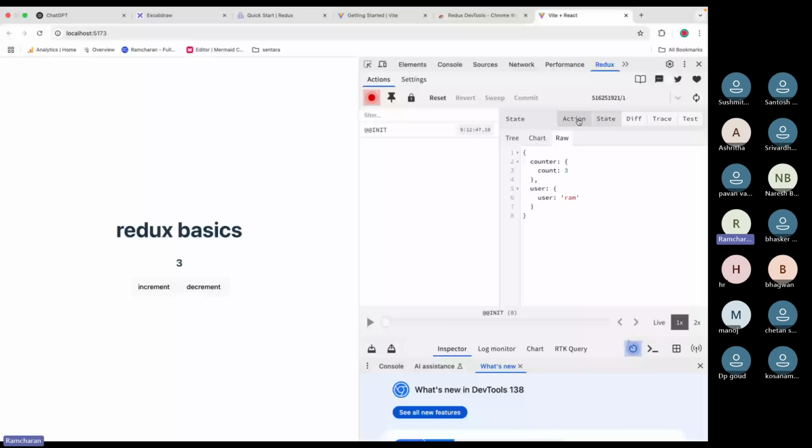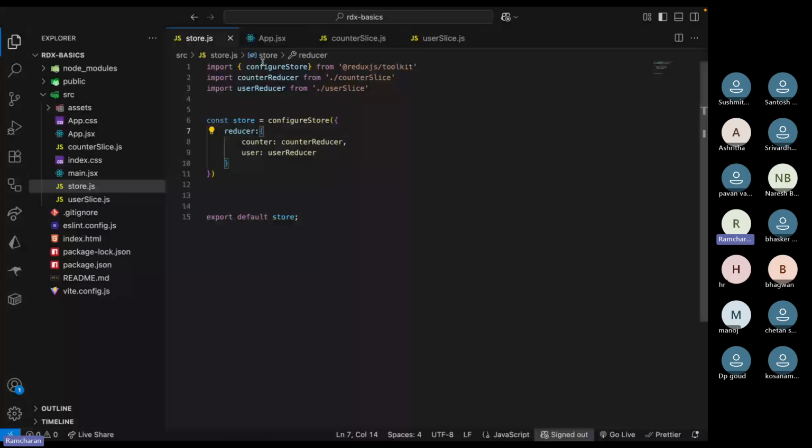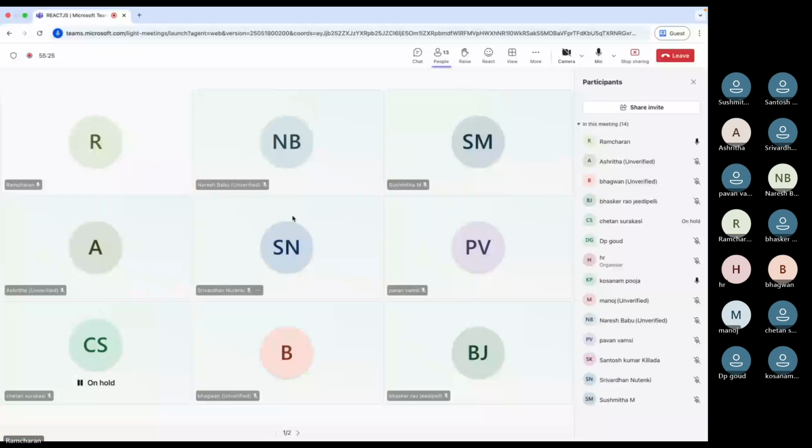Yeah, you see the state now, that user state is added to this state. So this is the entire JSON object, guys. You will add as many reducers as you add, that many states you will add here. So you can update the state, and whenever you create a user, you can update the user and everything in the user slice.